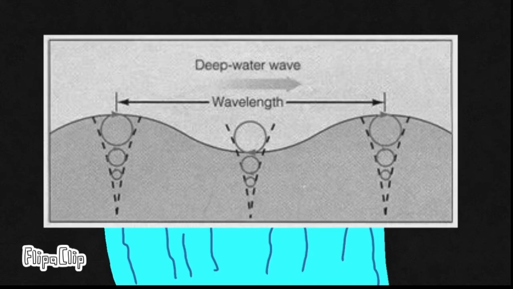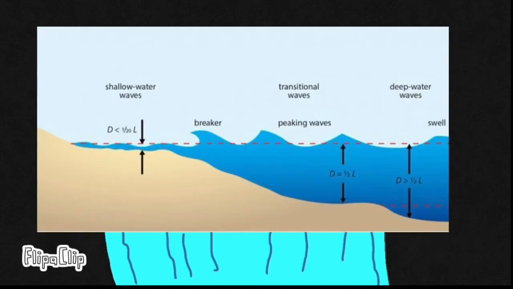The orbits of the molecules of shallow water waves are more elliptical. The change from deep to shallow water waves occurs when the depth of the water, d, becomes less than 1/2 of the wavelength of the wave, lambda. When d is much greater than half lambda, we have a deep water wave or a short wave. When d is much less than half lambda, we have a shallow water wave or a long wave.